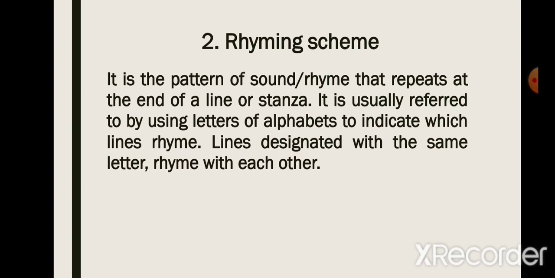Writers usually follow a pattern when they use rhyming words in a text, like which line should rhyme with which line. And we use alphabets to mark the lines, to give the rhyming scheme of a poem. Usually, the same letters are given to the lines that rhyme with each other.